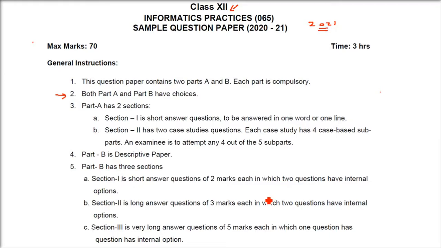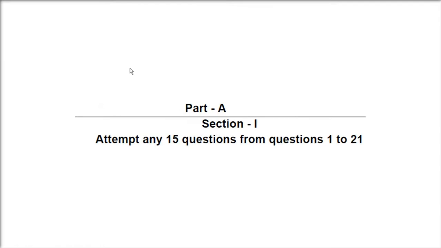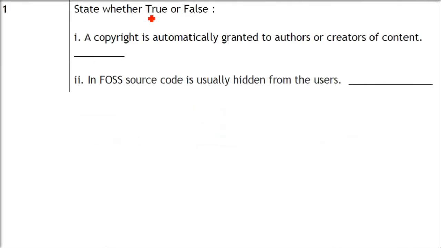So it has three sections. Inside this you have internal options also, so you will be told which one you have to do. Let us discuss all the question answers, and wherever there is something to explain, I'll explain. This is section 1, part A. There are 21 questions, and you have to do 15 out of them. That means you have options. You can leave around 6 of them.